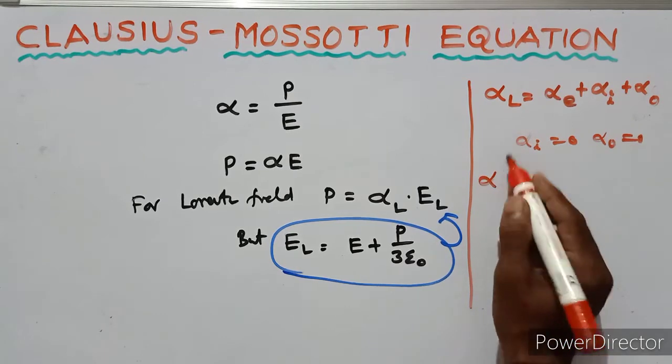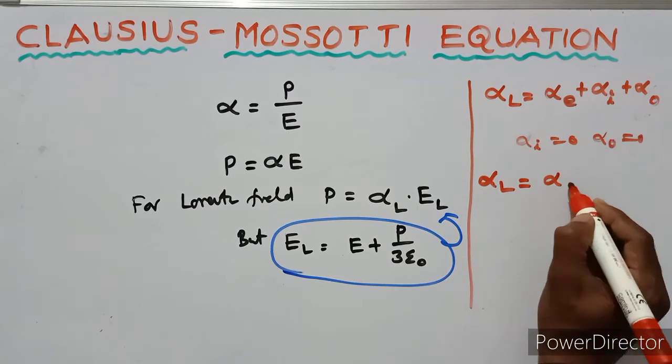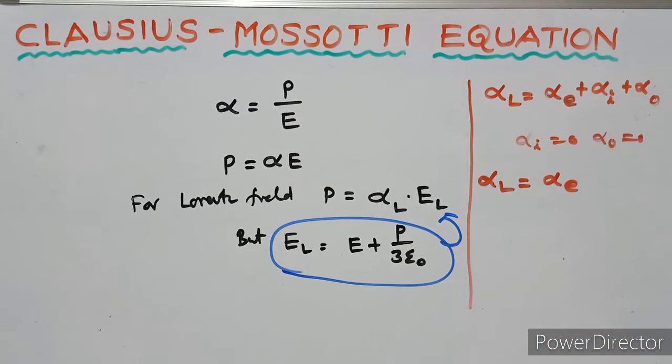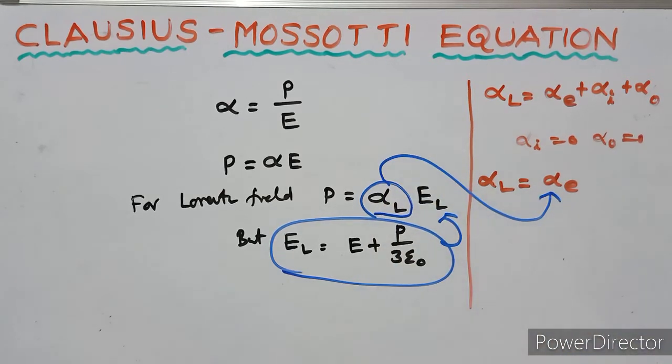So the Lorentz field polarizability is alpha suffix E.